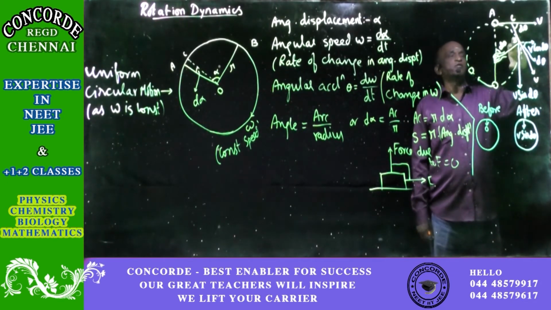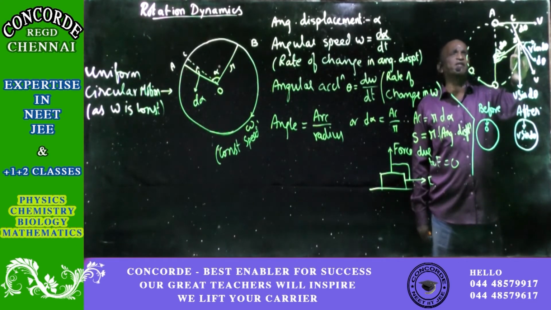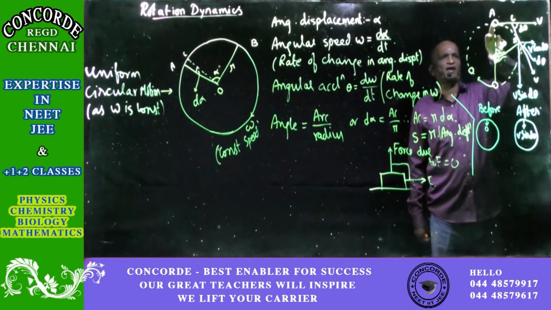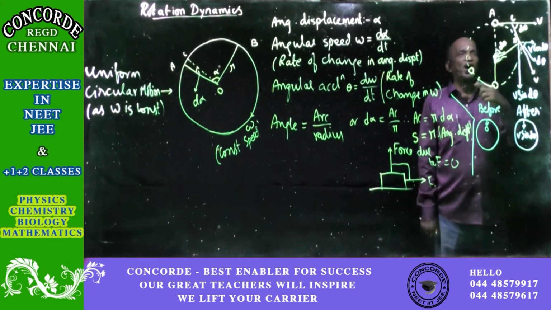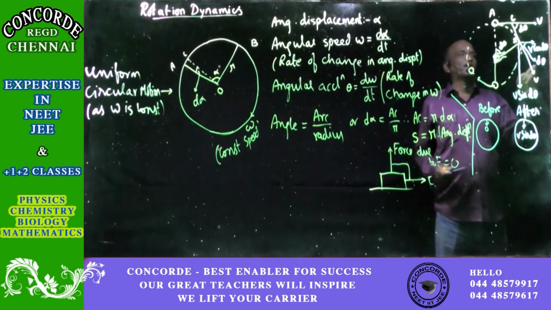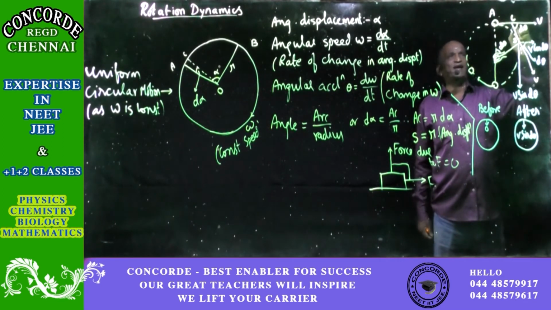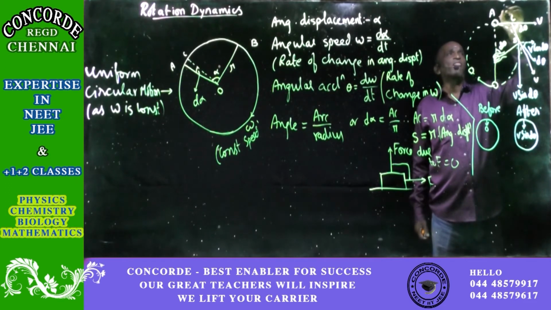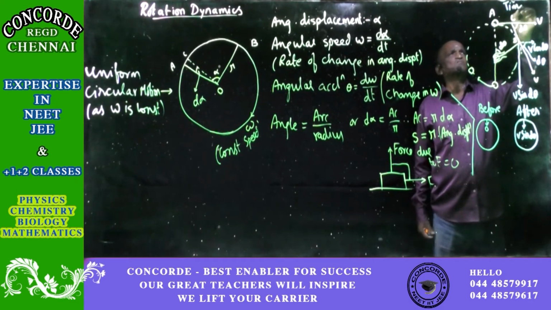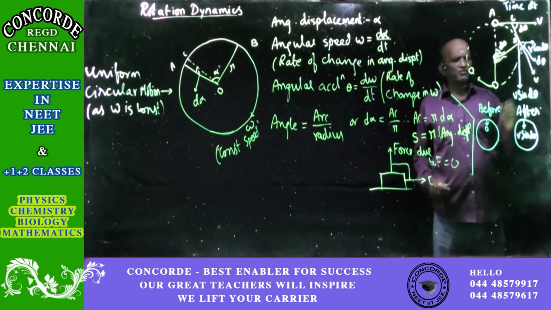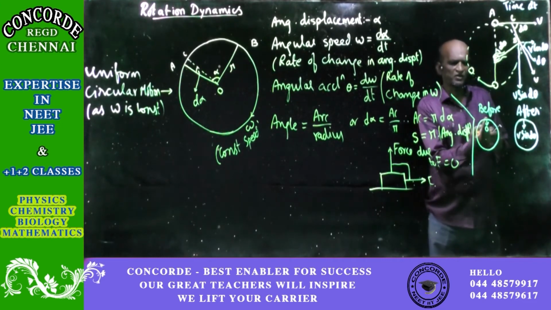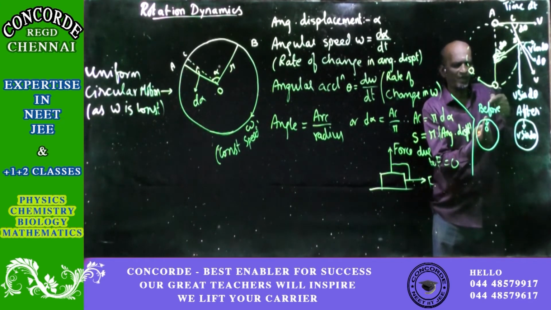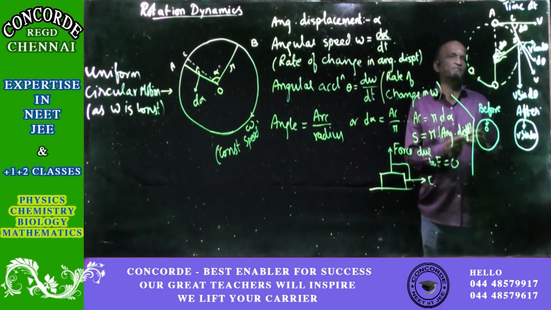Because AB is very, very small, I can take this vertical velocity to be at point A itself. So for d theta, let us say that the time taken is dt. After time dt, the velocity is now v sin d theta.